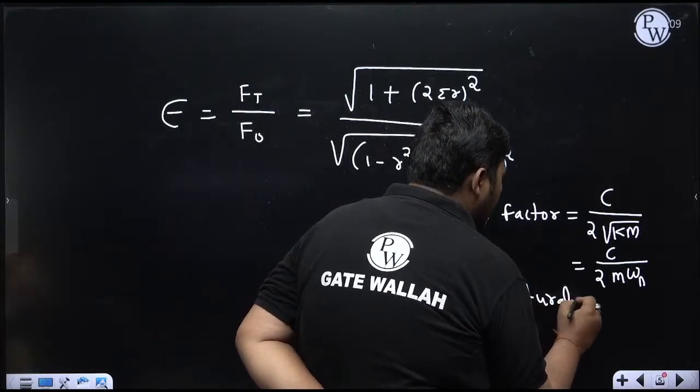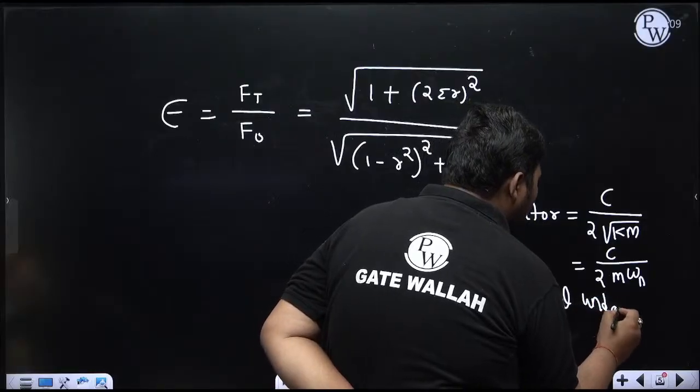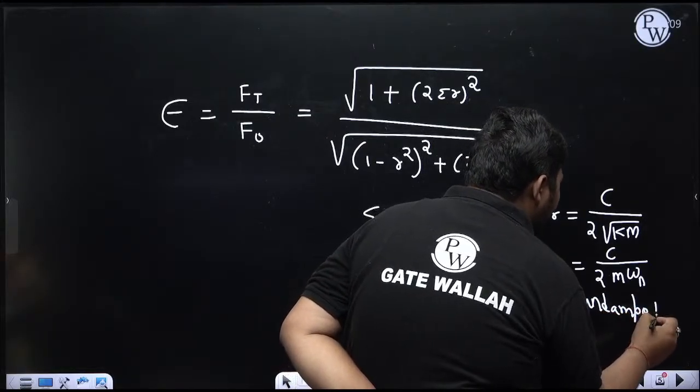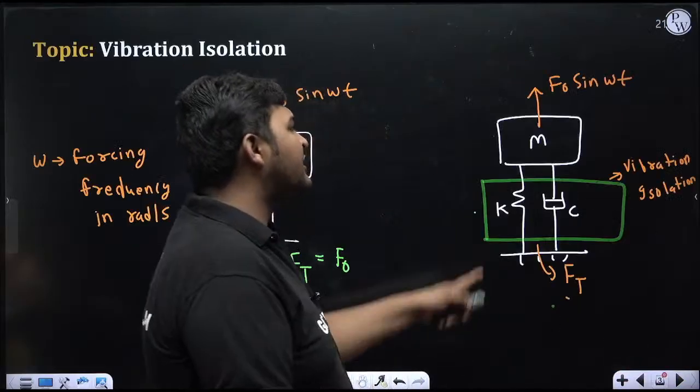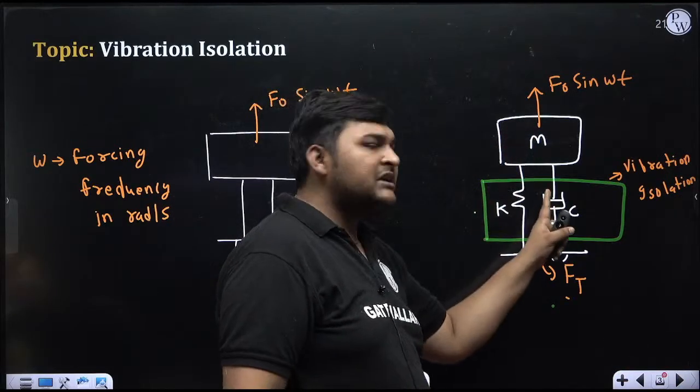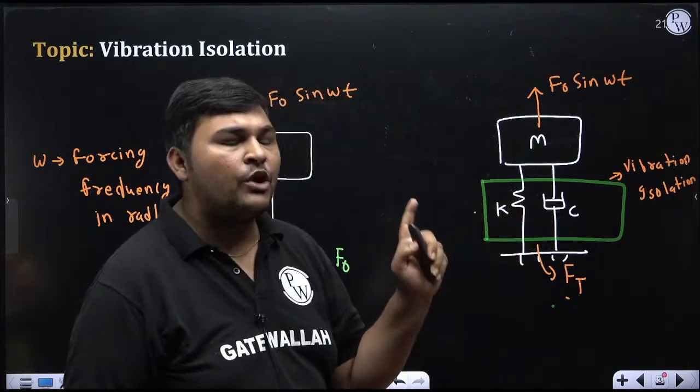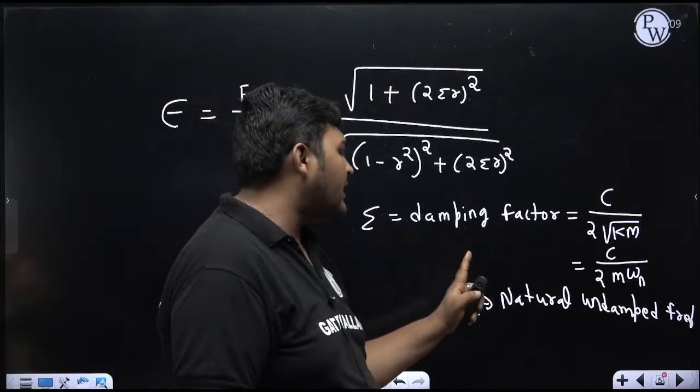Natural undamped frequency. In short, you can also say natural frequency. Natural undamped frequency means if we consider that in this system no unbalanced force is coming, neither is a damper attached, then whatever frequency this system will have is known as the natural undamped frequency.